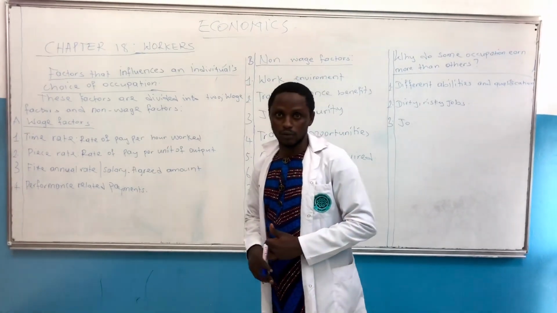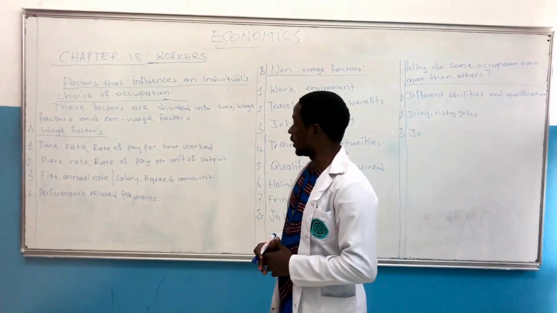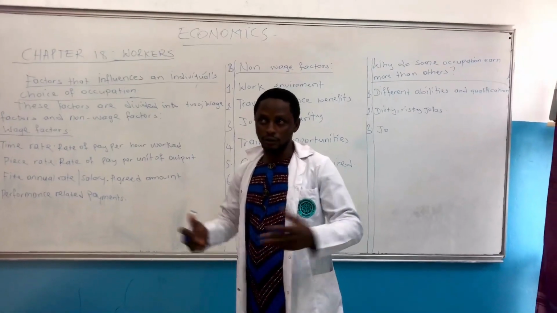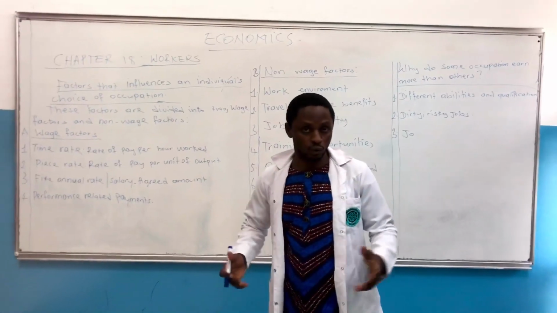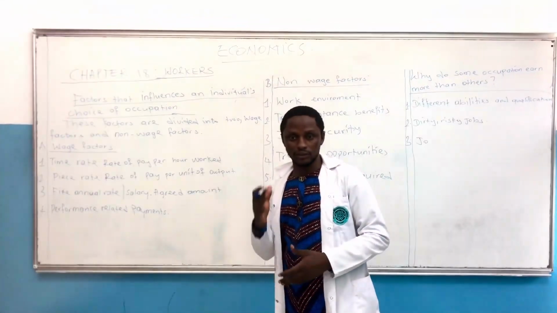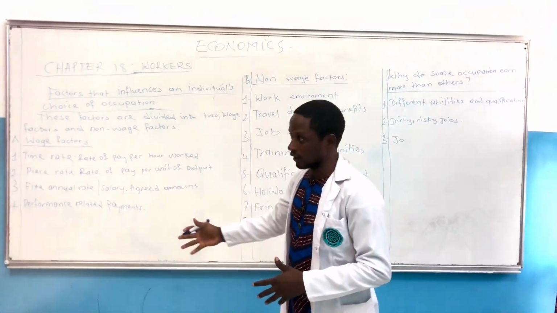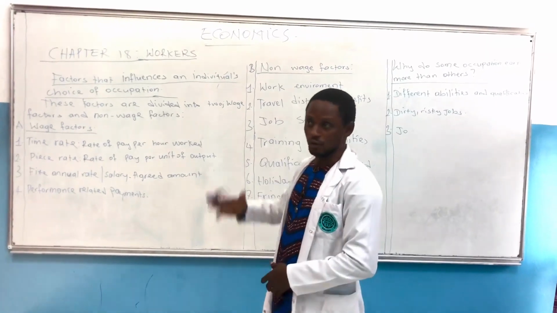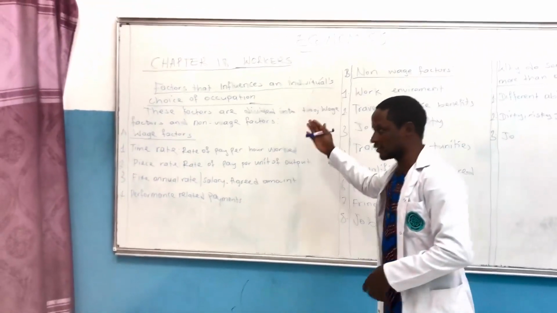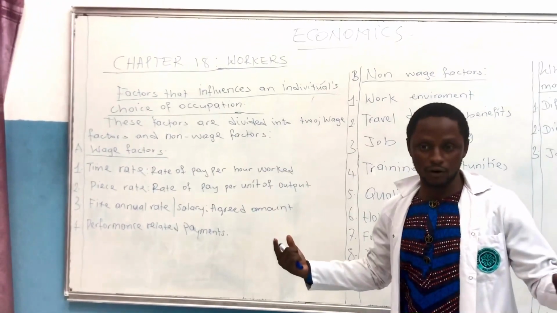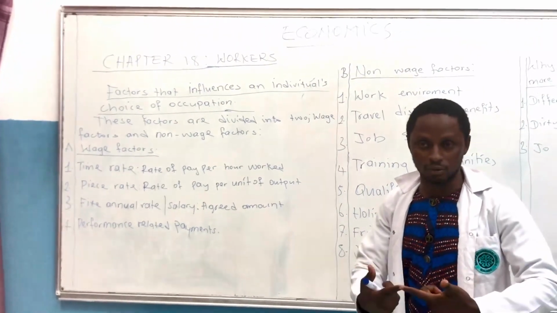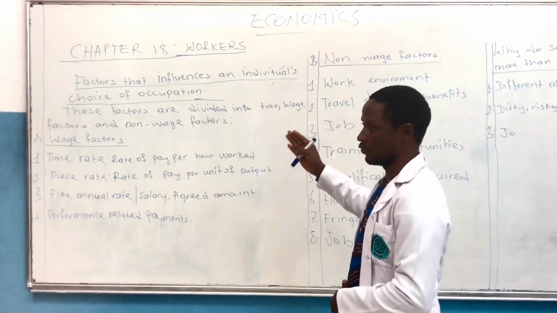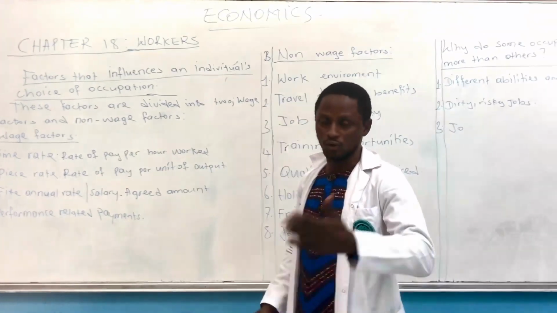So today we are going to look at economics, and the topic is workers. Last class before the lockdown, we did household. We saw reasons for borrowing and reasons for saving. So from there, you cannot be saving and borrowing without you working. This is the topic, so it is all a link. There is a link between the two topics. So as a worker, you need to save and you need to borrow.